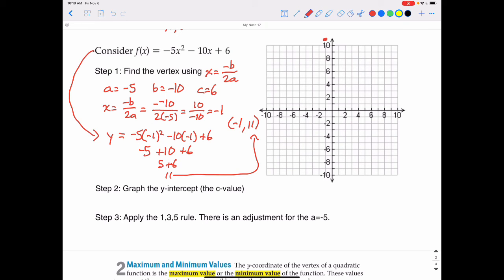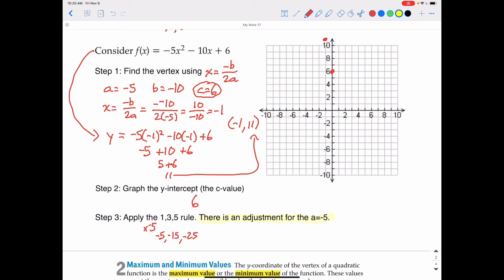So we got step 1 done, and then we have a much quicker step 2 and 3. So step 2 is graph the y-intercept, which is the c value. And remember, the c value was 6, so the y-intercept is 6. So I'll place a point up here at 6. And then we're going to apply the 1, 3, 5 rule, but this time there is an adjustment for the a value because the a value is negative 5. So using the 1, 3, 5 rule, I'm going to take all those values times negative 5. So 1 times negative 5 is negative 5. 3 times negative 5 is negative 15. And 5 times negative 5 is negative 25.